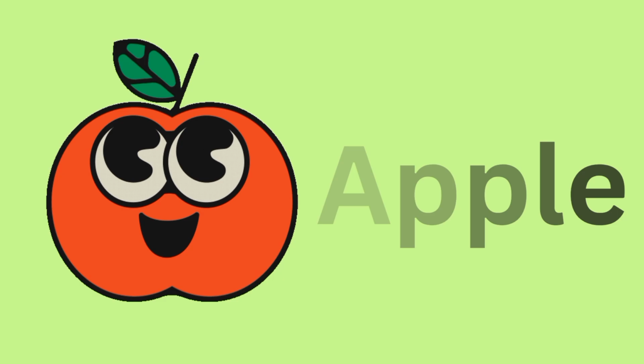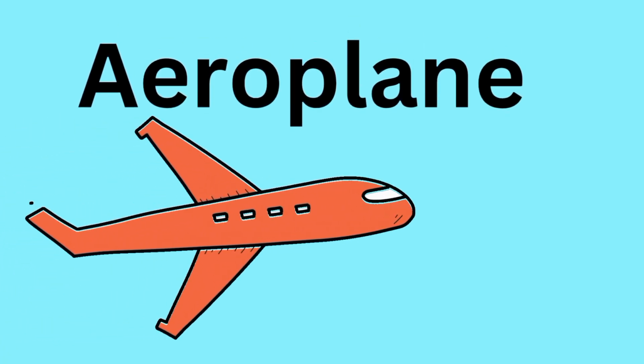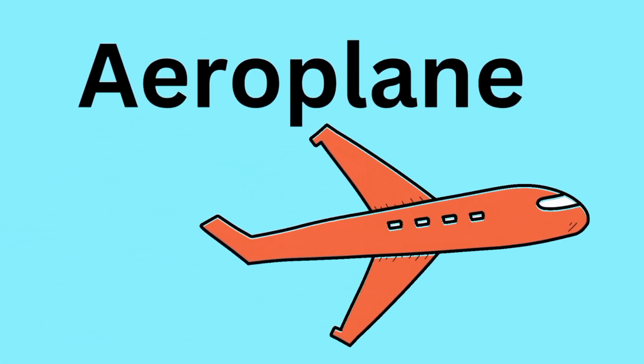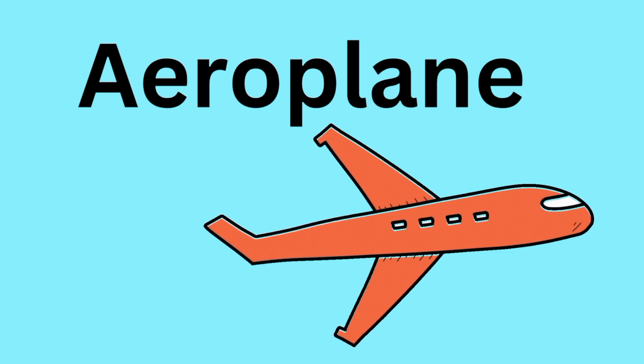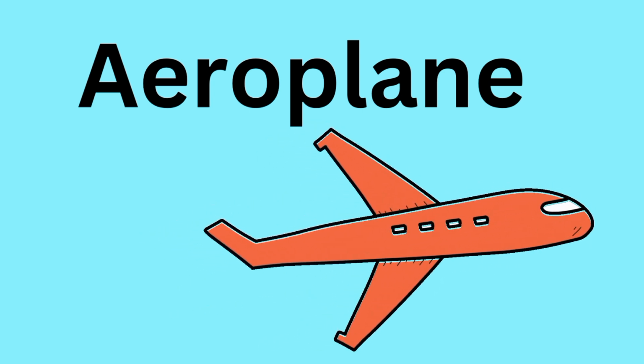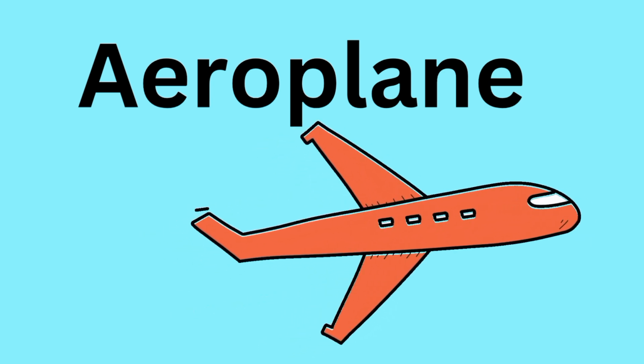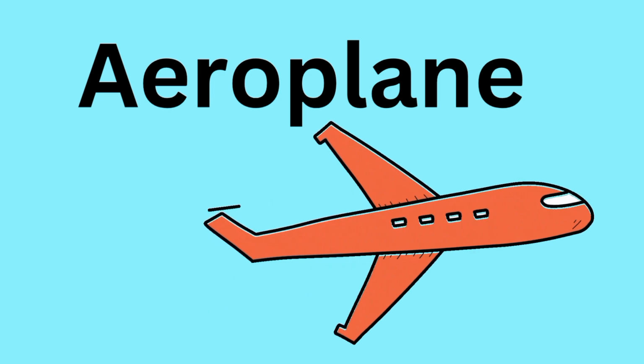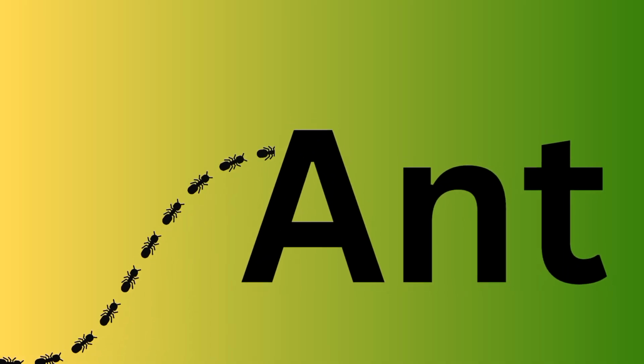A is for apple, which spells A-P-P-L-E, apple. A is for aeroplane, which spells A-E-R-O-P-L-A-N-E, plane, aeroplane.